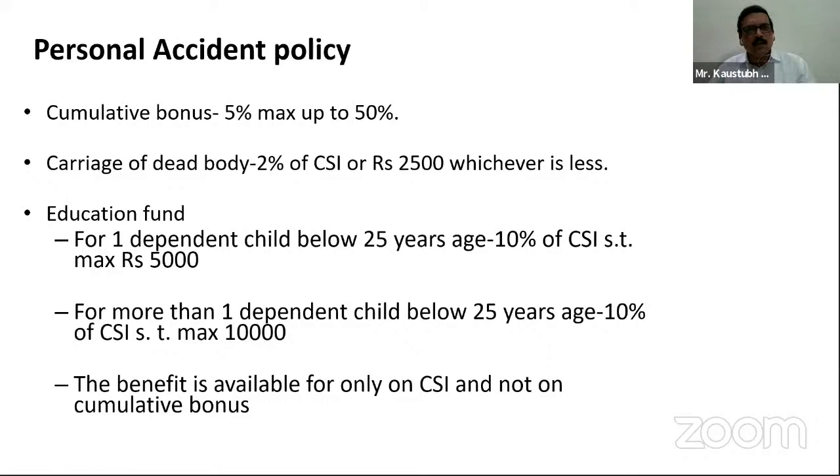Suppose in the second year also there is no accident, no claim, then again the sum insured is increased by next 5%, that is 10%. In the third year again 15%, fourth year 20%, so this goes on. So the maximum cumulative bonus which a person can earn is 50% of the sum insured. So cumulative bonus is one of the key features in personal accident insurance policy.